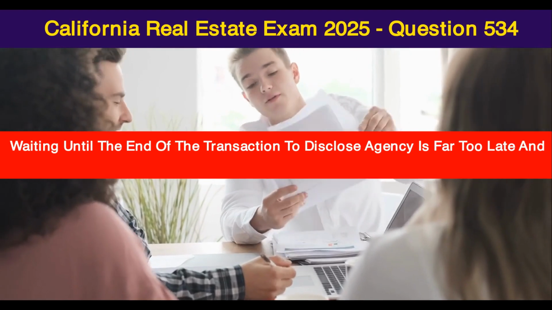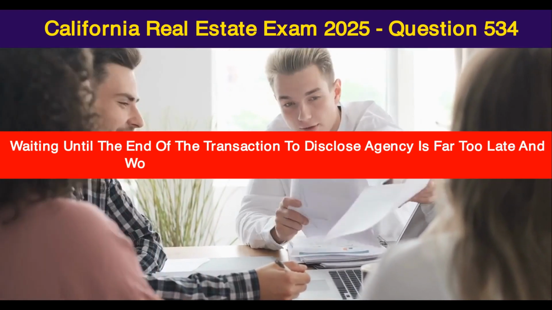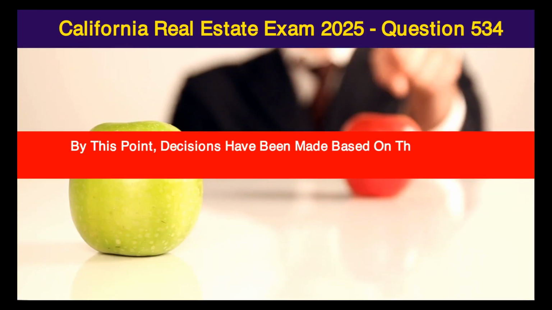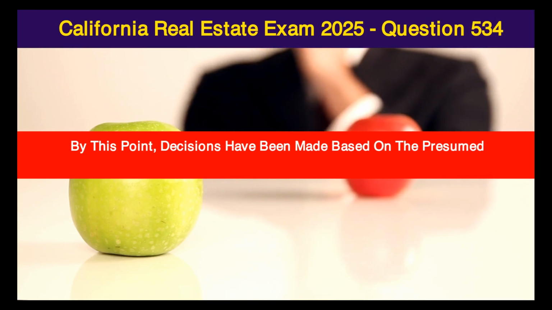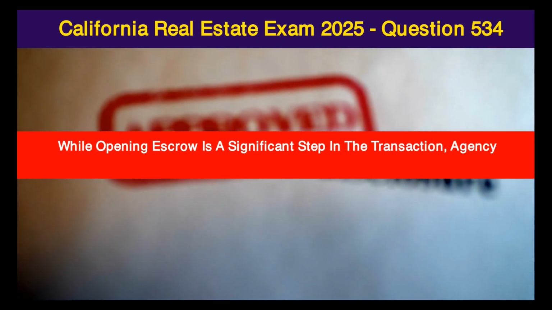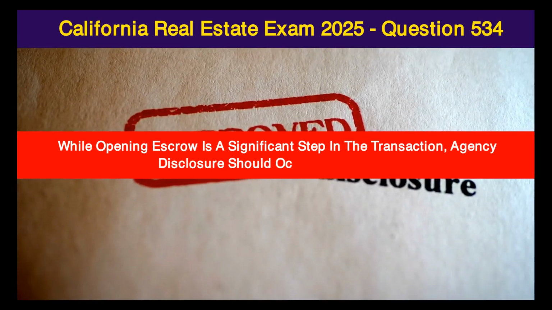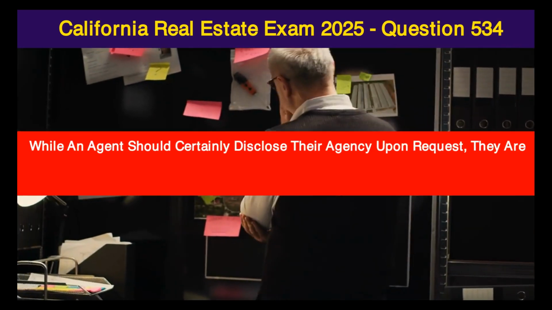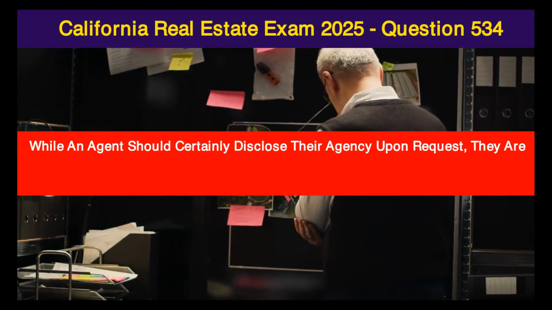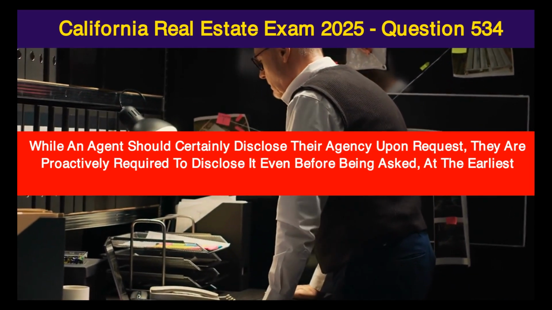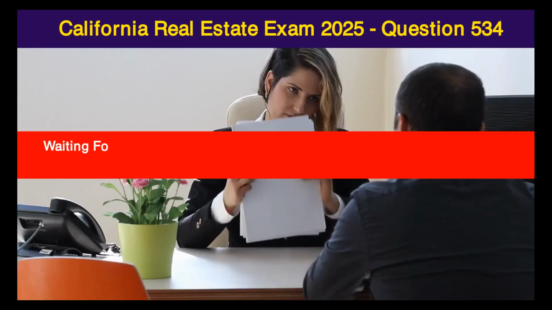Waiting until the end of the transaction to disclose agency is far too late and would violate the agent's duty of disclosure. By this point, decisions have been made based on the presumed representation. While opening escrow is a significant step in the transaction, agency disclosure should occur much earlier. While an agent should certainly disclose their agency upon request, they are proactively required to disclose it even before being asked, at the earliest practical opportunity.